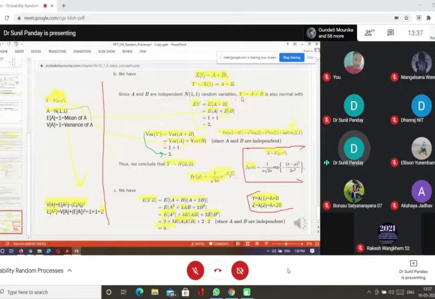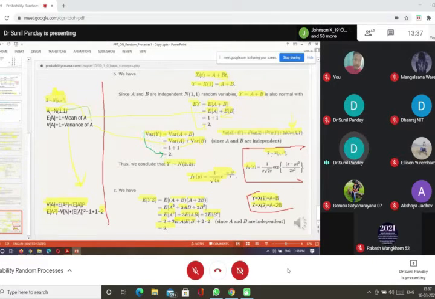So we calculate the expectation of y. Expectation of y equals expectation of a plus b. And you know that this expectation can be rewritten as expectation of a plus expectation of b. So what is expectation of a? If you remember, in general x follows normal N(mu, sigma square).